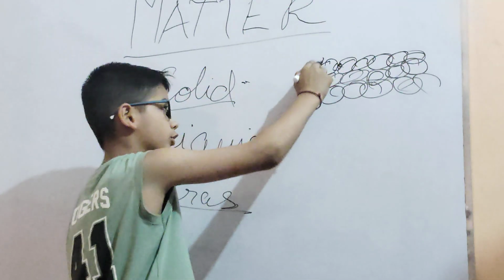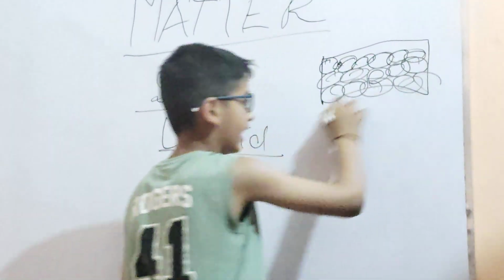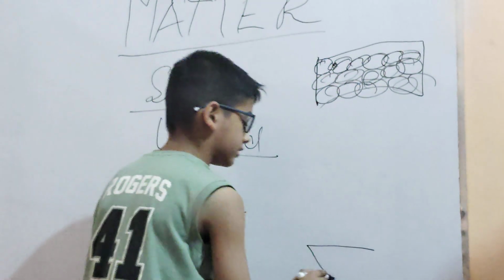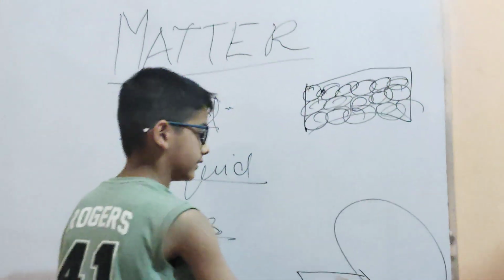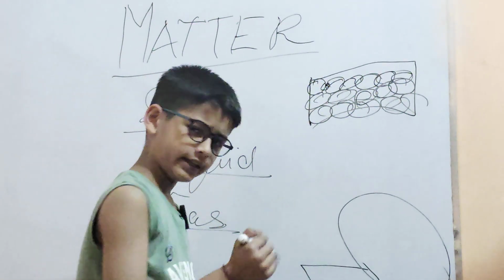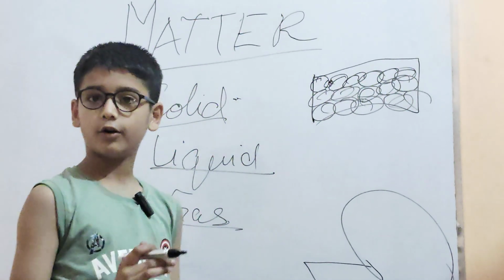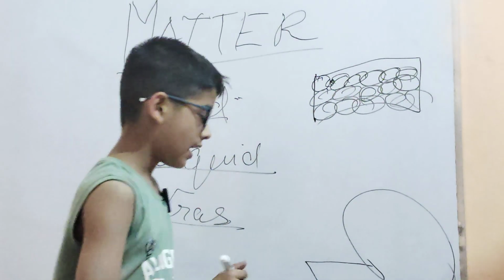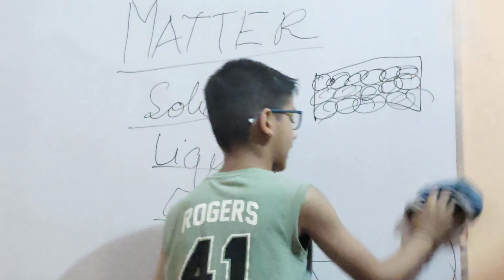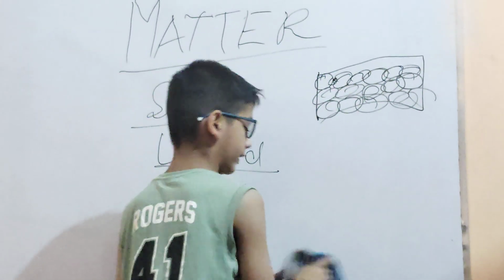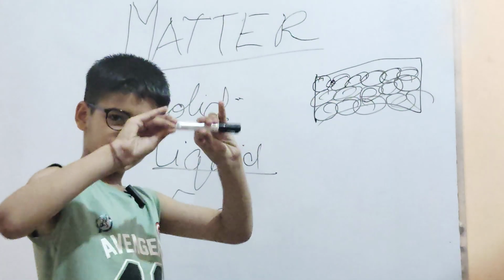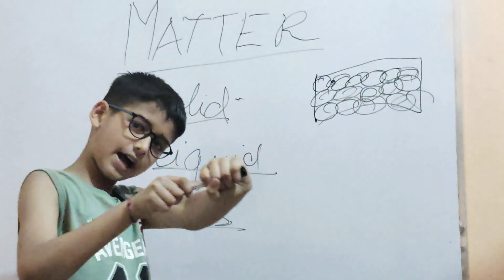Imagine you have a geometry box that is only this small and you have material this much. Can it fit inside it? We will keep it tightly, and then it will get tightly packed. So it can't even move. These are the types of molecules in solids. That's why it can't break at one time, because this is a part of solid.